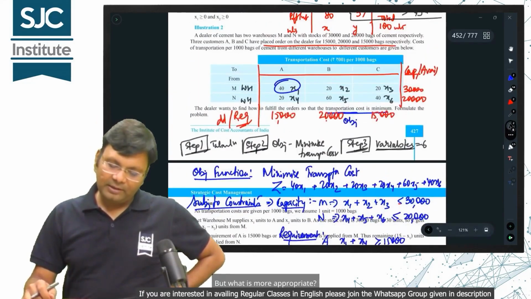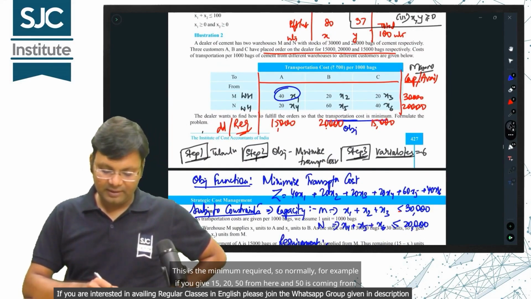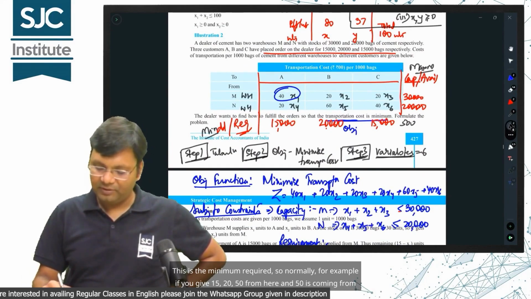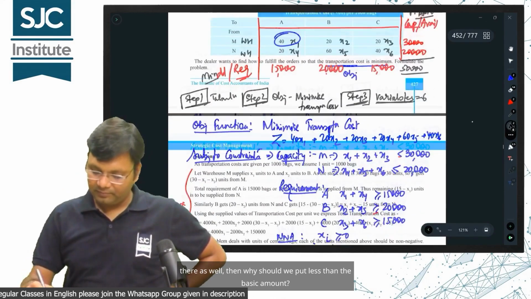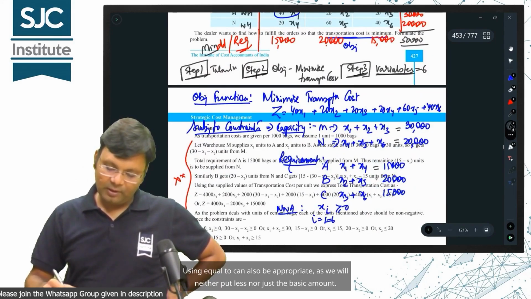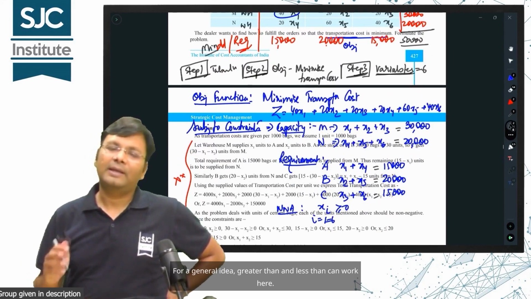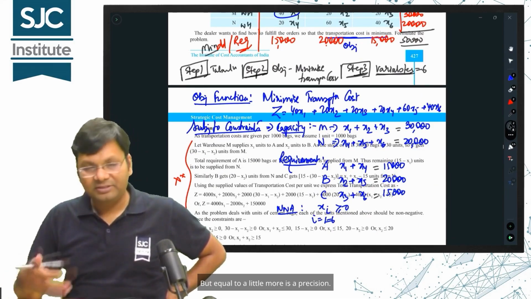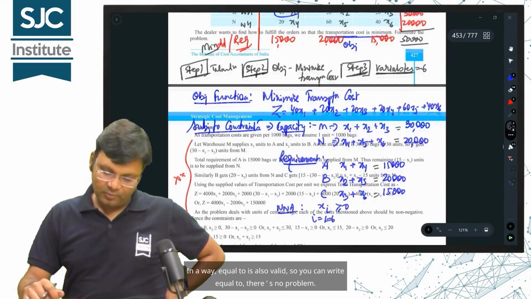But what is more appropriate? Capacity means the maximum required and demand means the minimum required. So normally, for example, if 50 is going from here and 50 is coming from there as well, then why should we put less than the basic amount? So, equal to can also be appropriate, as we will neither put less nor just the basic amount. For a general idea, greater than and less than can work here, but equal to is a little more precise. In a way, equal to is also valid, so you can write equal to, there's no problem.